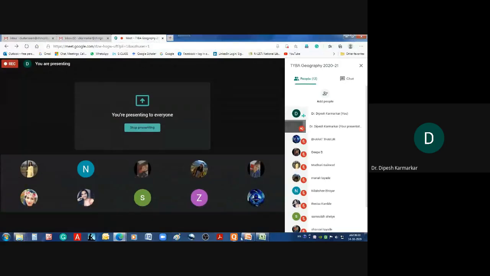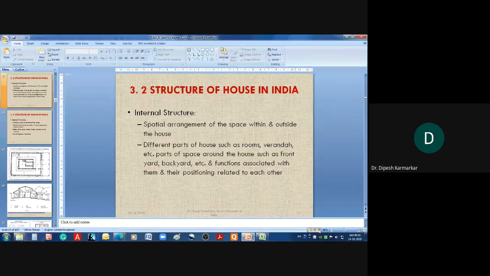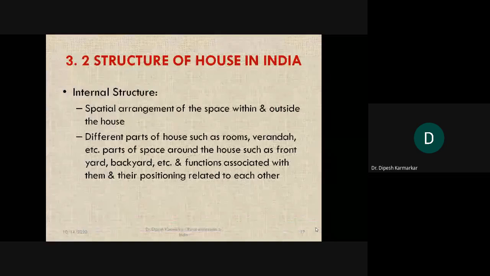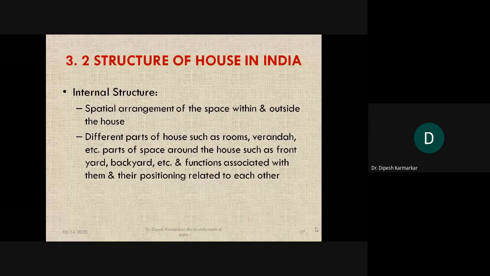Geographers have considered the space inside the house as private space and public space. Remember that. So what do we mean by private and public? Private spaces are the spaces where outsiders are not allowed, or are usually prohibited from entering. And public spaces are those where the outsider can communicate, mingle, and interact.